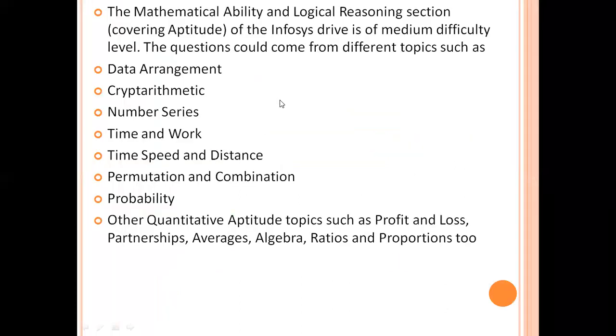First, we discuss the syllabus of this aptitude. The mathematical ability and logical reasoning section covering aptitude of the Infosys Drive is of medium difficulty level. The questions could come from different topics such as data arrangement, crypto arithmetic, number series, time and work, time, speed and distance, permutation combination, probability, and other quantitative aptitude topics such as profit and loss, partnerships, averages, algebra, ratios and proportions too.